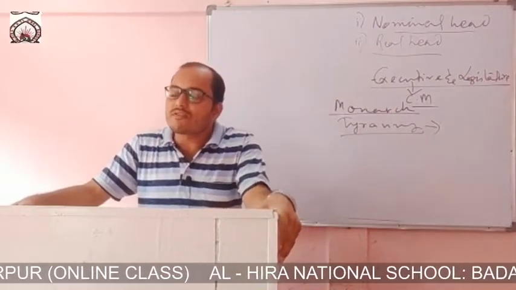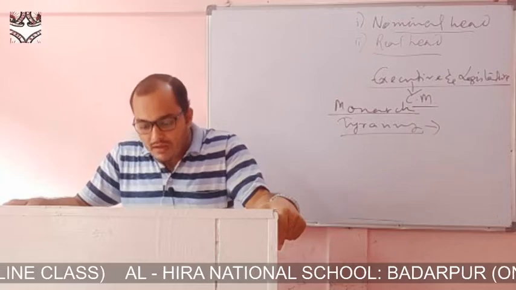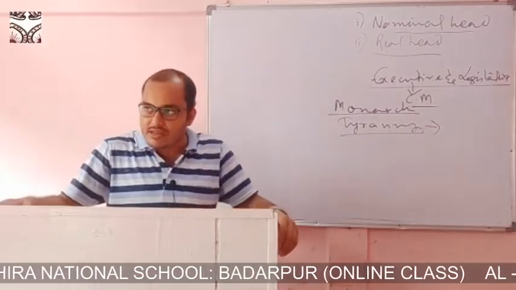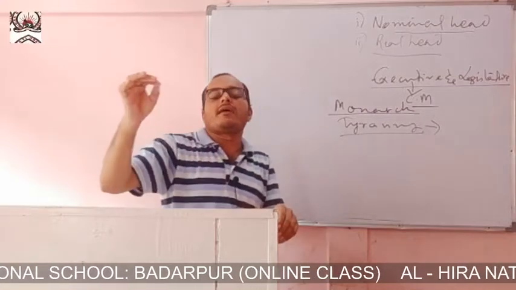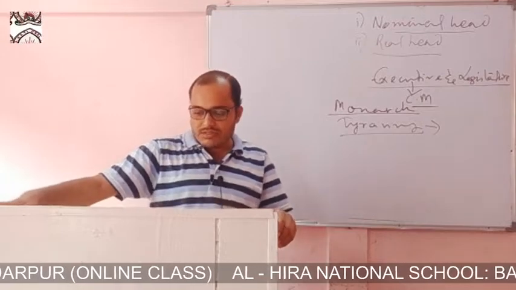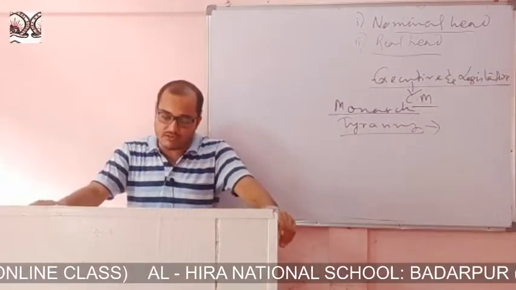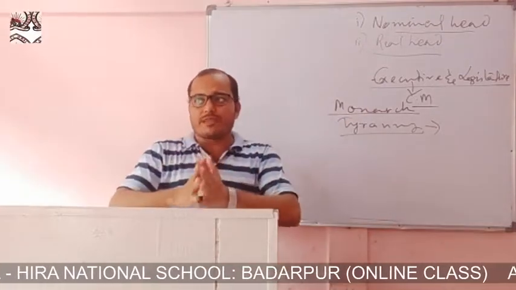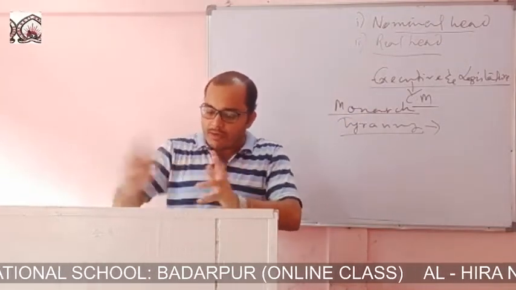There is collective responsibility of the council of ministers. If a particular minister fails, the whole council of ministers becomes responsible for the failure of a single minister.